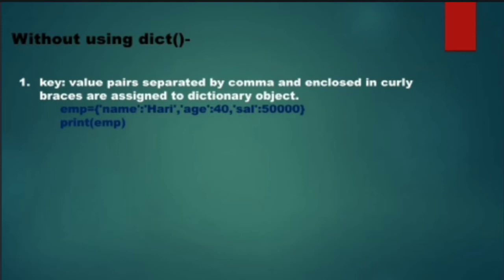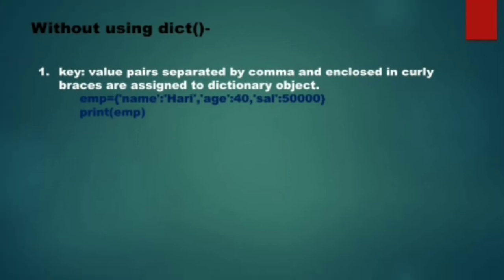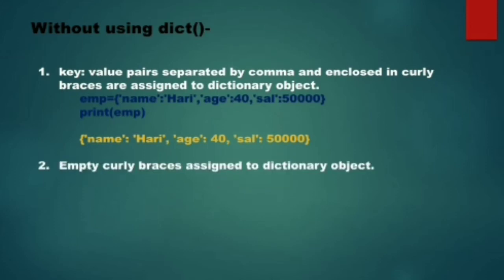Now I have displayed the value of emp. See, it is displayed: name Hari, age 40, Sal 50,000. Another way: if you want to create an empty dictionary, you can simply assign empty curly braces to a variable.